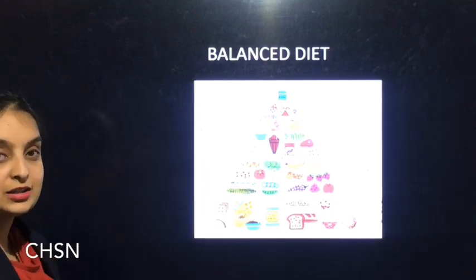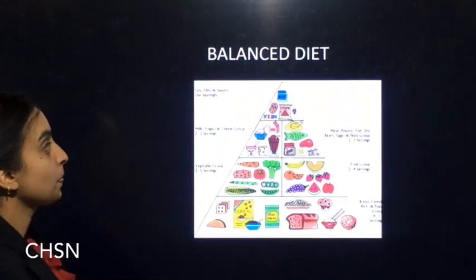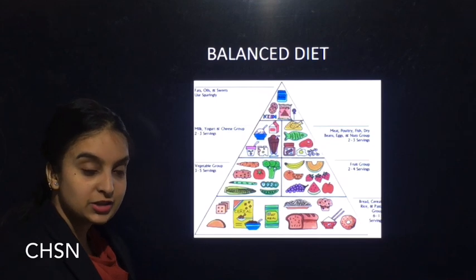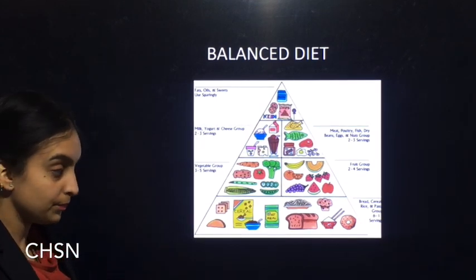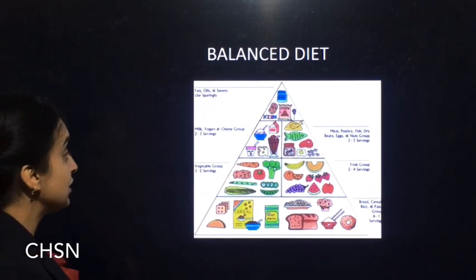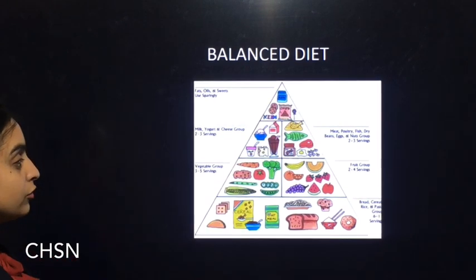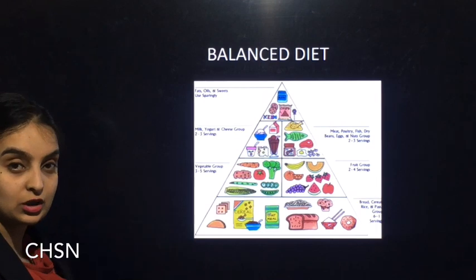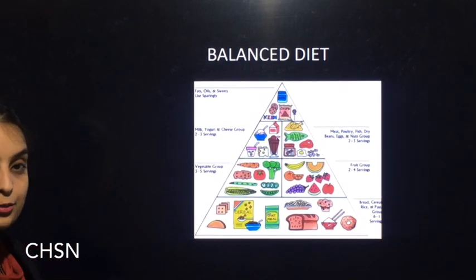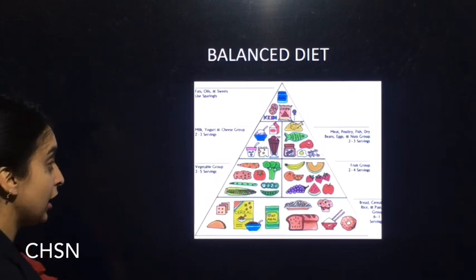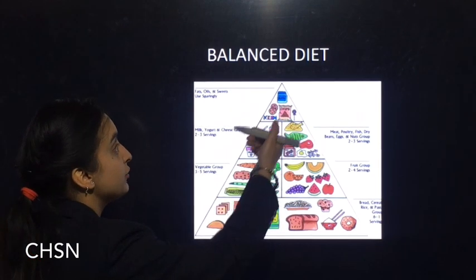Next is balanced diet. It is a diet which contains all the nutrients in an adequate form. For example, as you can see in this pyramid, what we should consume more and what we should consume less. As you can see here, we should consume more carbohydrates in our diet. Then we should consume less fats in our diet.